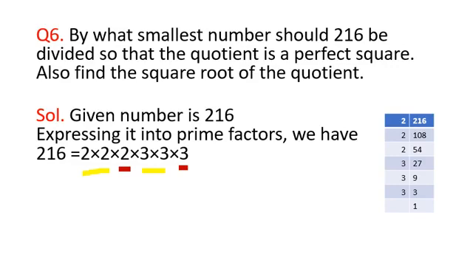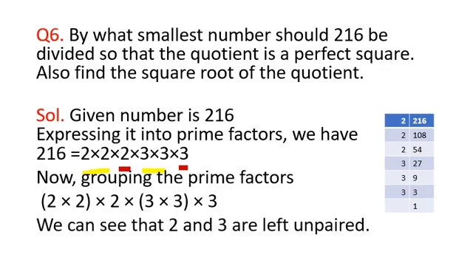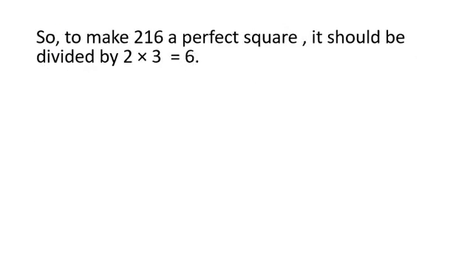So we can say that this is not a perfect square number. Grouping the prime factors, 2 into 2 into 2, the last 2 is left unpaired. 3 into 3, this pair is also complete, and the last 3 is again left unpaired. So we can see that 2 and 3 are left unpaired. Now to make 216 a perfect square, it should be divided by 2 into 3, that is equal to 6.